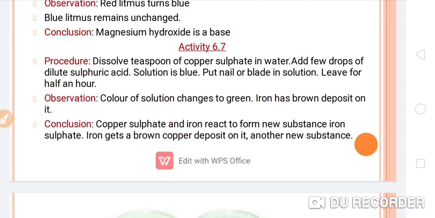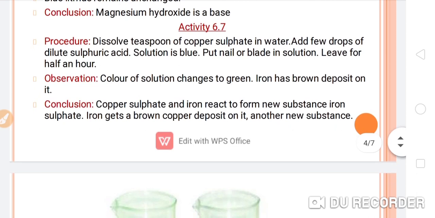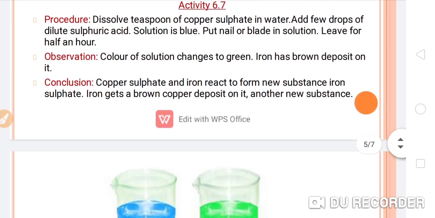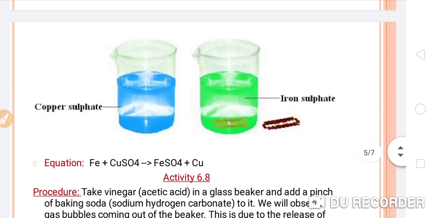The color of that solution has changed; it will be a greenish color. Okay, so conclusion: copper sulfate and iron react to form a new substance, iron sulfate. Iron gets a brown copper deposit on it, another new substance. So let's see here, color change.